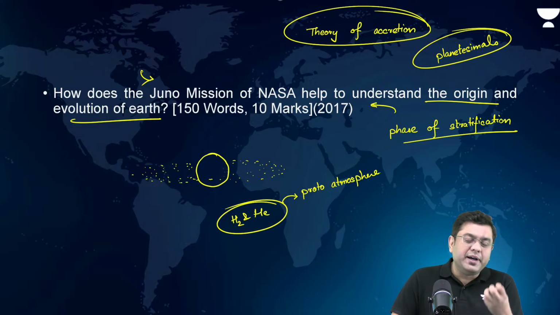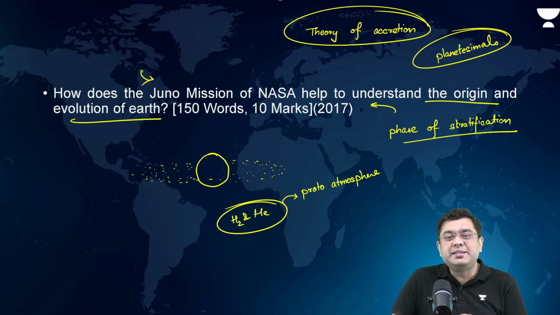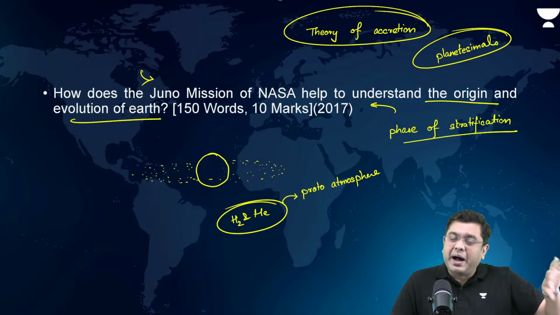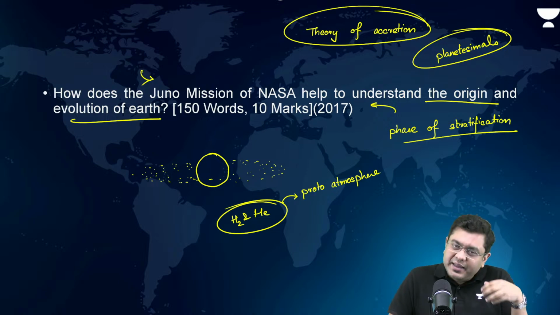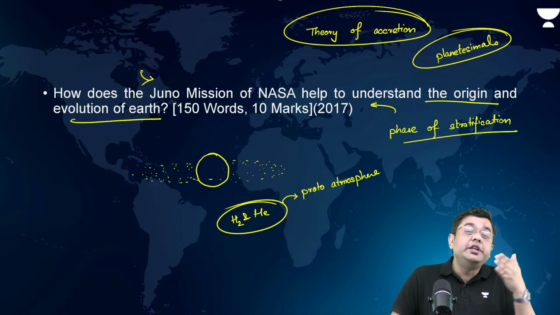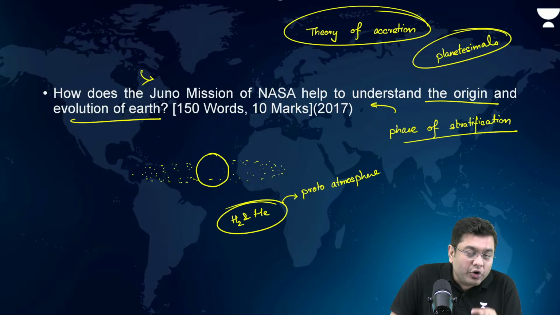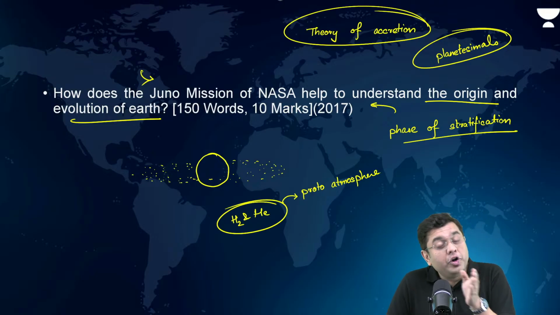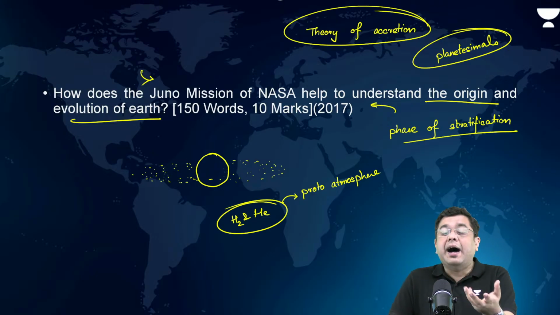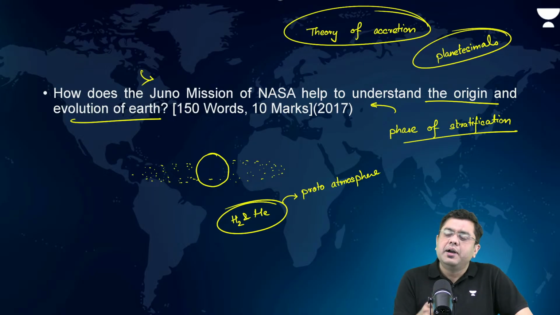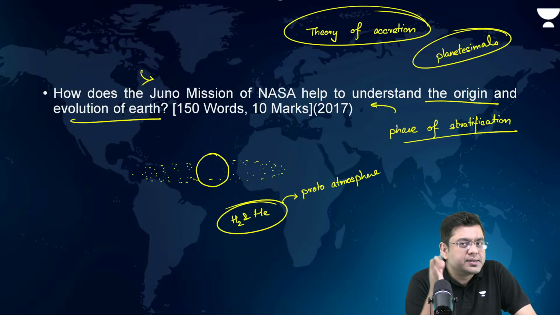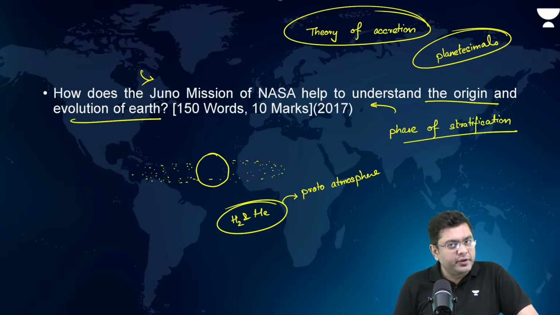But in the case of Jupiter, these light gases, even though they are very light, are still retained. This is partly attributed to the large gravitational pull of Jupiter, but there are certain areas which need to be explored further. That also helps you understand the evolution of the atmosphere, why and how it would have taken place in the various phases across planet Earth. So, studying Jupiter helps us understand the interior of planet Earth.